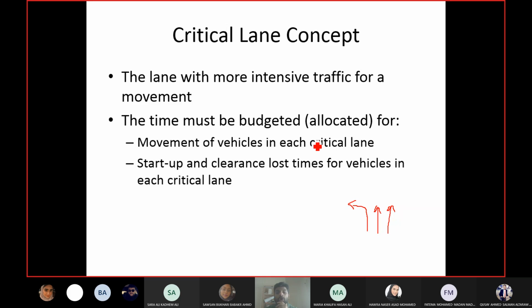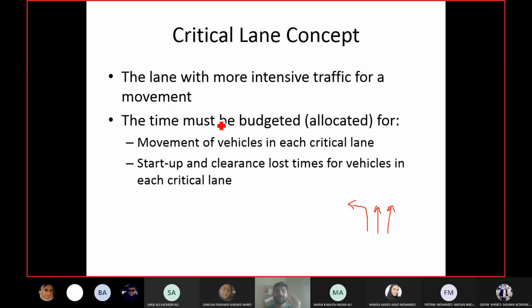They call it budgeting or allocating the time. So when you are budgeting or allocating the time for the signal, you will allocate it as per the flow in the critical lane. Okay, and the point here is, if the flow from the critical lane can go in that much time, then the flow from the other lanes which have less flow will also go in that much time. They are going simultaneously, right? So if you are giving enough time for the critical lane, other lanes already have enough time.